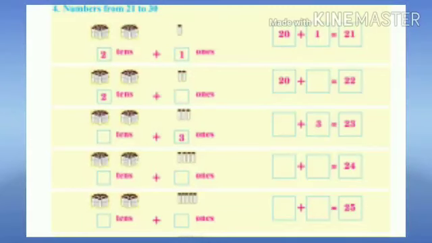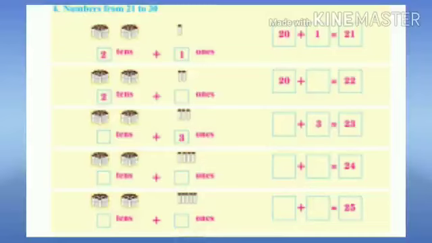Children, look at the page number 10. You can count the numbers from 10 to 20. Let's learn counting the numbers from 21 to 30. One bundle of 10 sticks means 1 tens. Two bundles of 10 sticks means 2 tens. Children, see the first row.